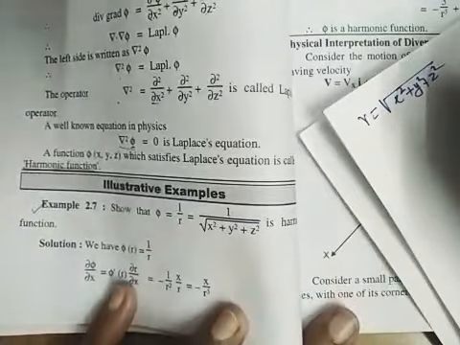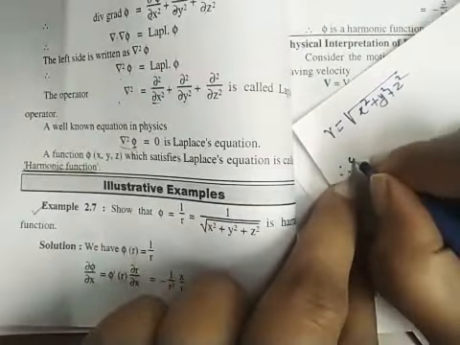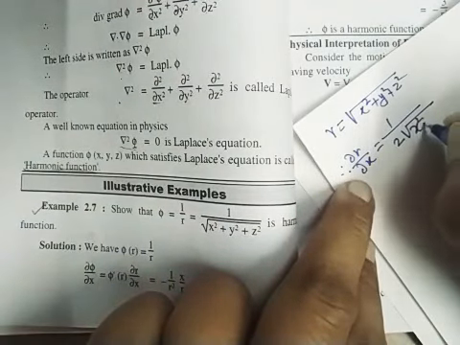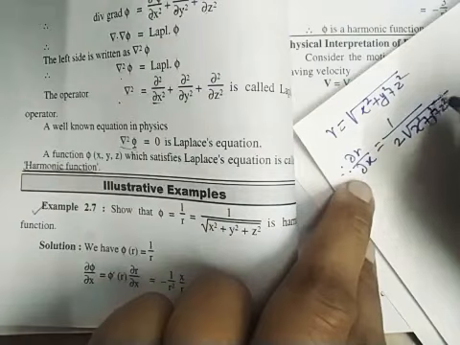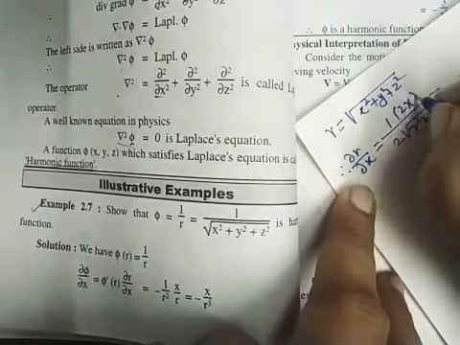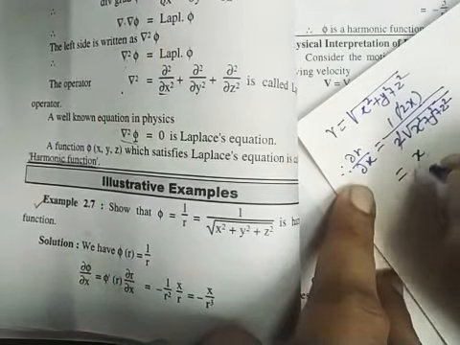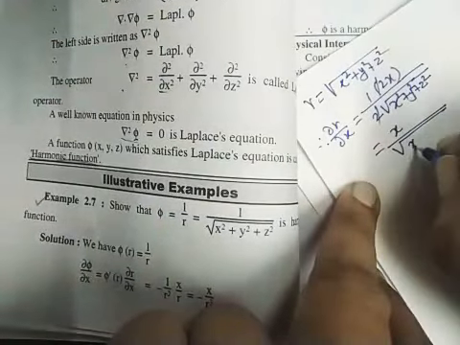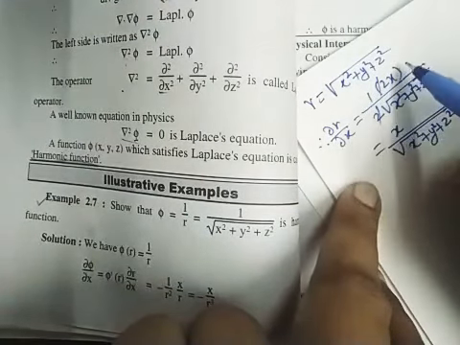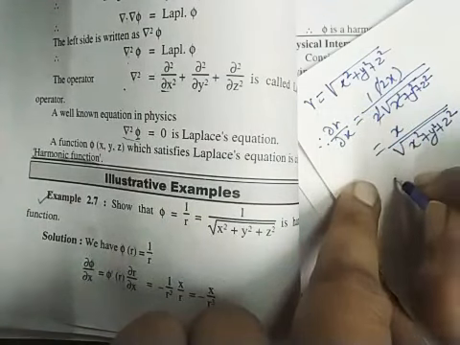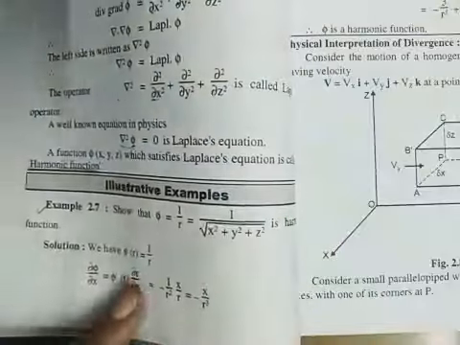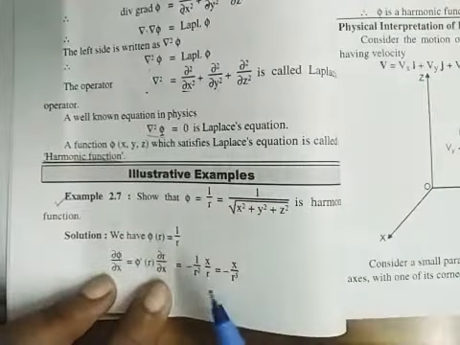And what we want is del r by del x. Therefore, del r by del x is equal to 1 upon 2 square root of x square plus y square plus z square, times the derivative of x square plus y square plus z square with respect to x, that is 2x. So 2 gets cancelled. Here we get x upon square root of x square plus y square plus z square, which is r. So del r by del x is x upon r.